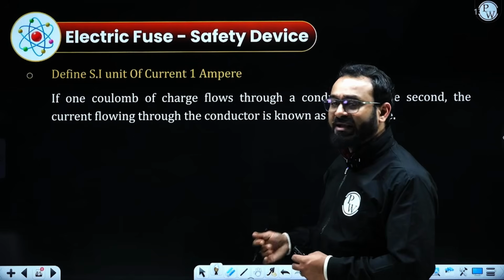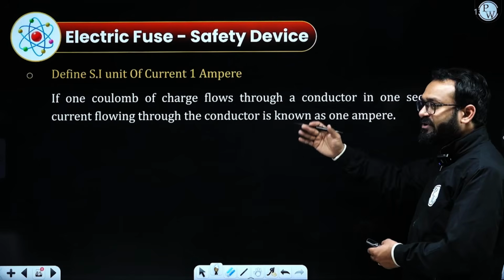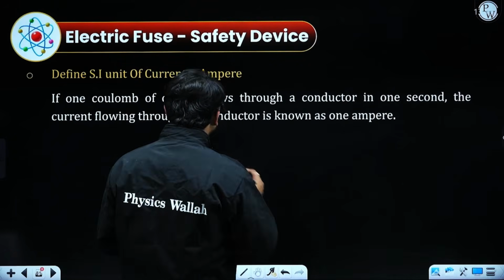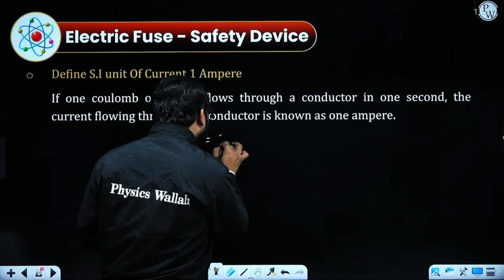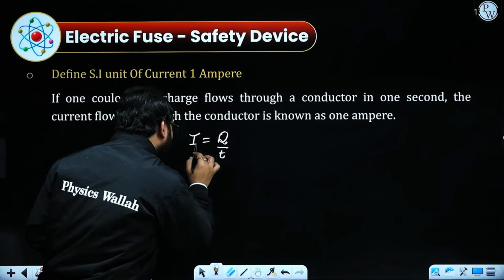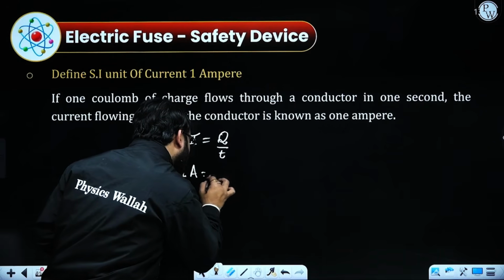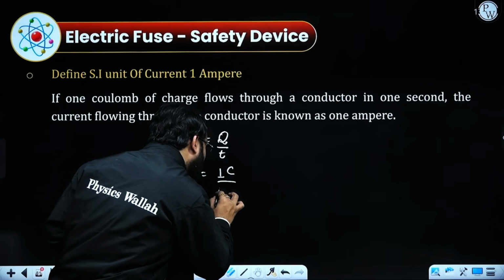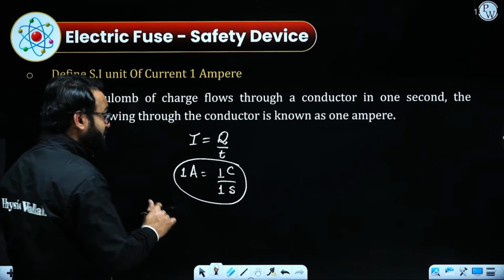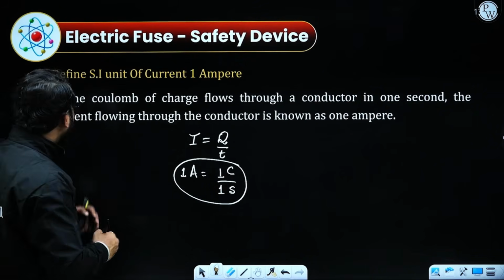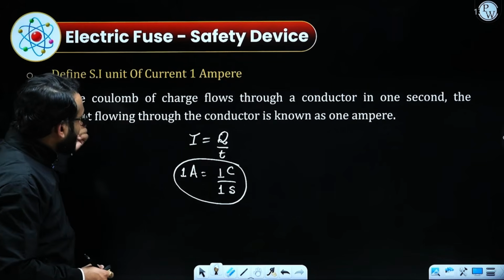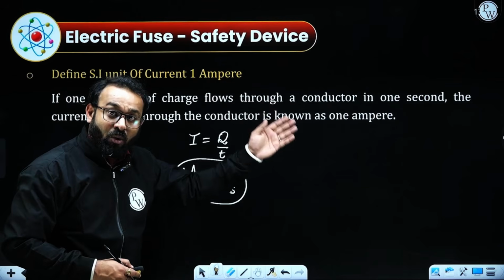If we need to define 1 ampere, first write down the definition: 1 coulomb of charge flowing through the conductor for 1 second. What does that mean? If I = Q/T, then to get 1 ampere, the charge should be 1 coulomb and the time should be 1 second. In writing, you can say that when 1 coulomb of charge flows through the conductor in 1 second, the current flowing through the conductor is known as 1 ampere.